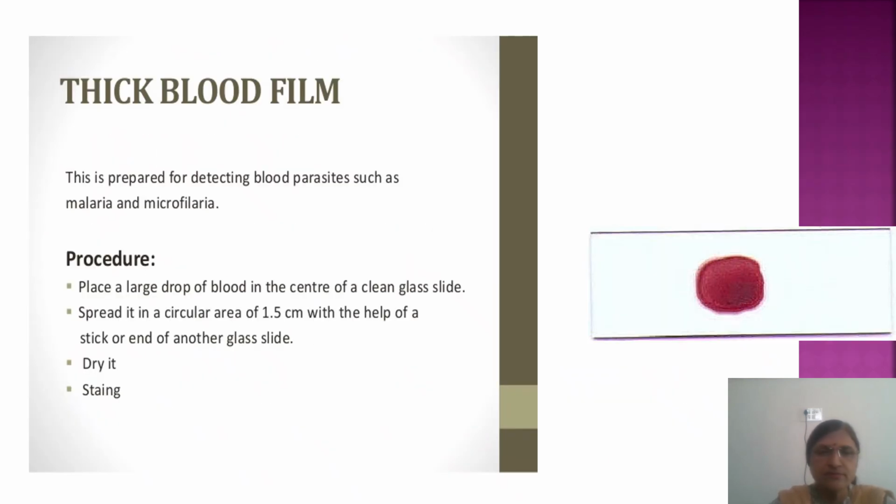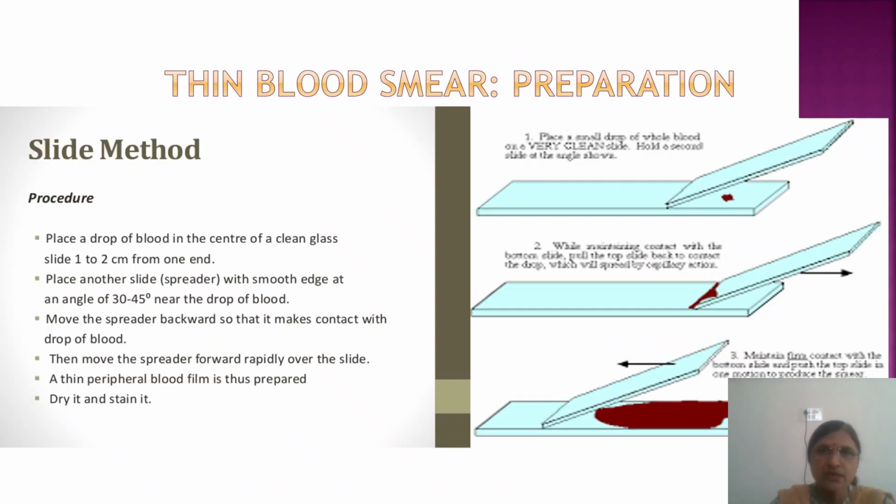So for thick film, it is one large drop; you have to take 2 to 3 drops in the center of the slide, and then you have to just make a circle with the help of a coin or another slide, dry it and then stain it. For a thin smear, at the edge of the slide, you take 1 to 2 drops of blood, and with the help of another spreader slide, you have to spread that drop forward so that you will get a tongue-shaped smear.